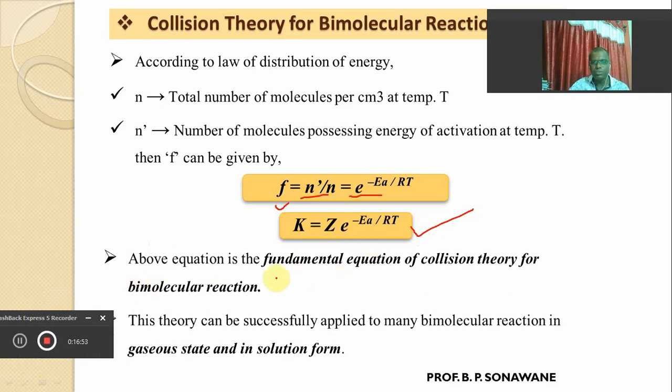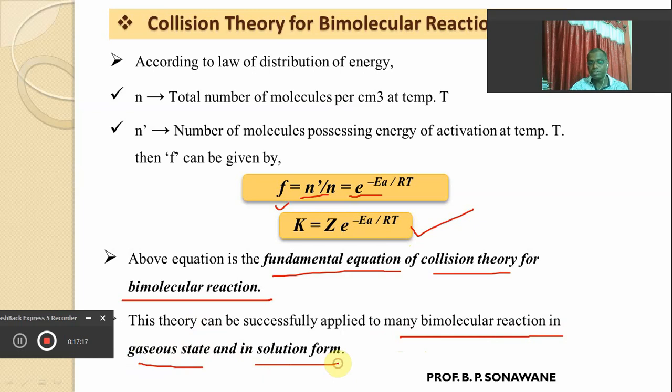This is the fundamental equation of collision theory for a bimolecular reaction, and it is applicable to many bimolecular reactions in the gaseous state as well as reactions in solution or the liquid form.